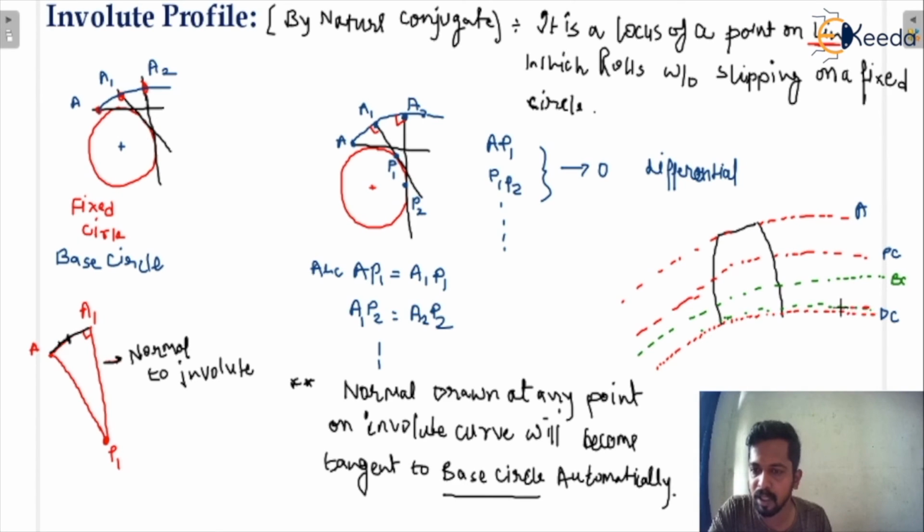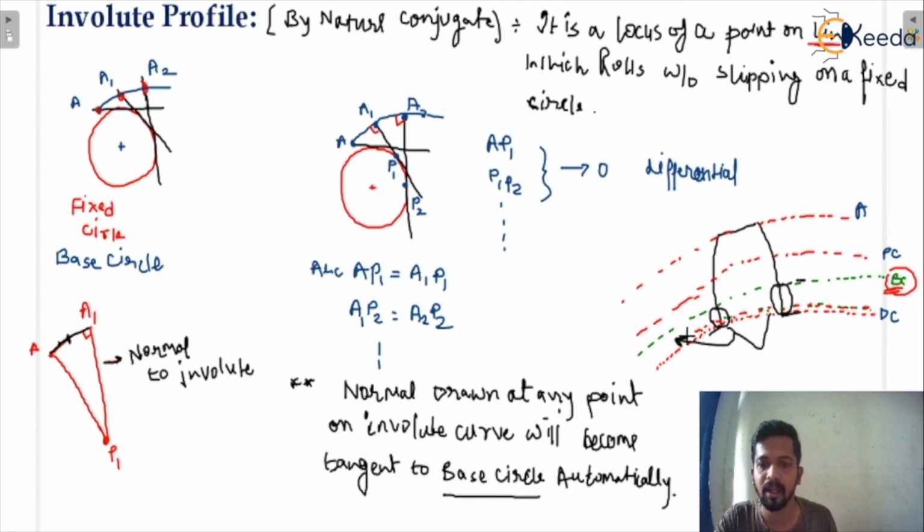If you study the gear terminology, you have seen that there is another circle which is very close to the dedendum circle. That is not the base circle. The base circle is there. And here you can see this is the base circle, and we all know that whenever you draw the normal to the involute profile, that will become tangent to the base circle. So what about the part of the gear which is below the base circle? That portion is considered as the non-involute portion.